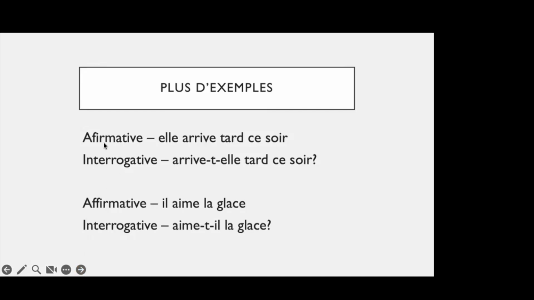इसके more examples हम देख लेते हैं. Plus d'exemples. Affirmative is elle arrive tard ce soir. She arrives late this evening. So interrogative would be arrive-t-elle tard ce soir? Because we separate the two vowels with a T.